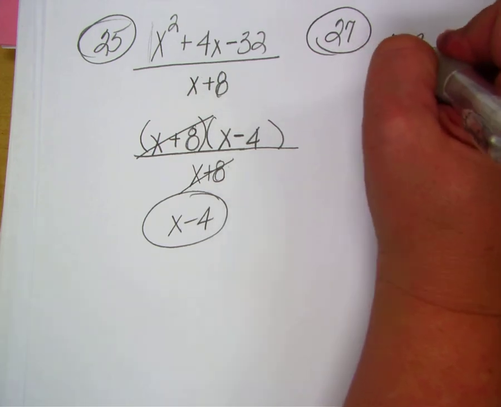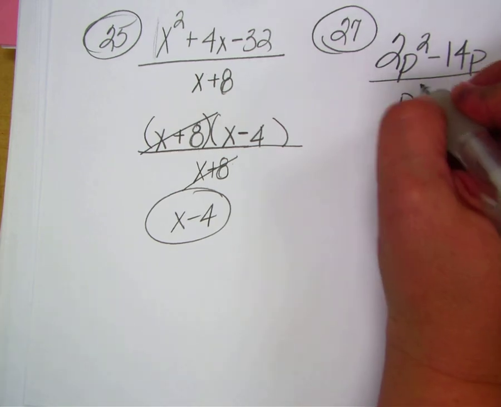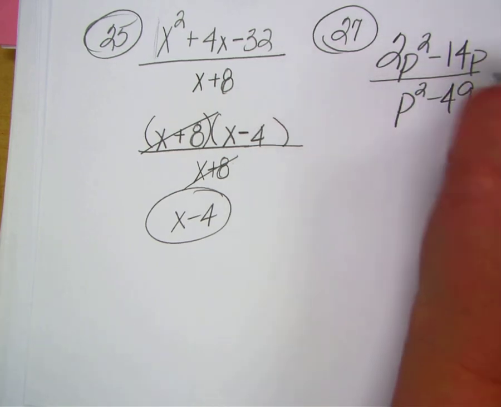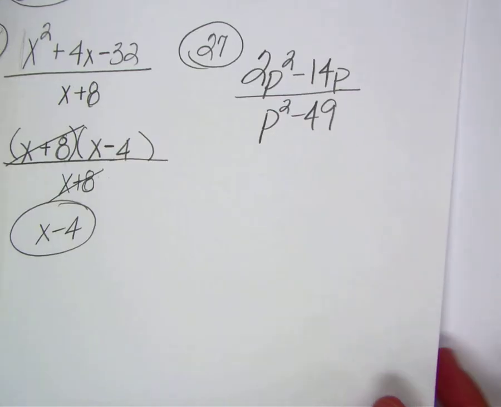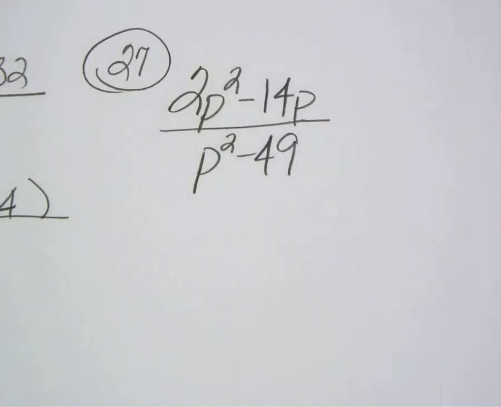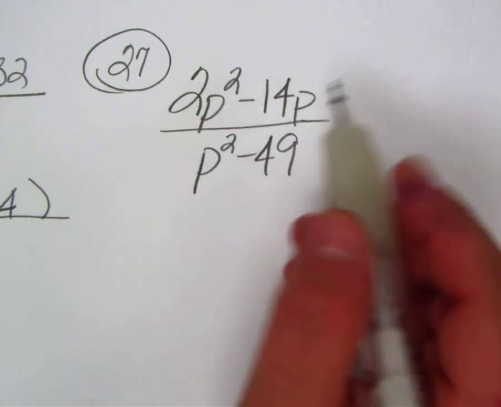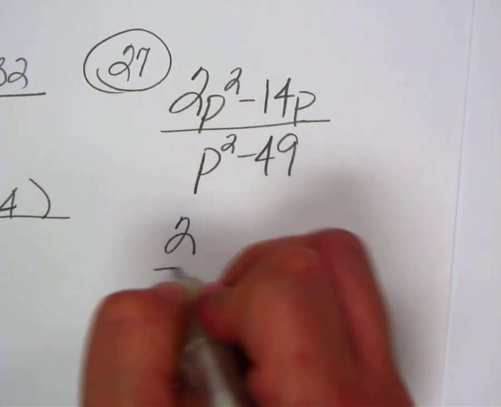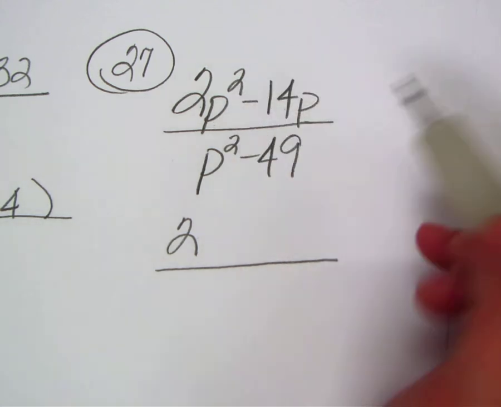Okay, 2p squared minus 14p divided by p squared minus 49. All right, so the first thing we should do is check for the greatest common factor. So the greatest common factor here is what? A 2. And then I have a p squared and a p, so both terms have at least one p.